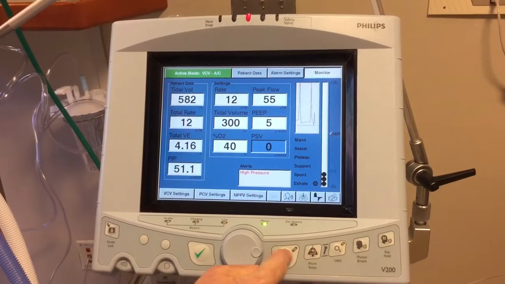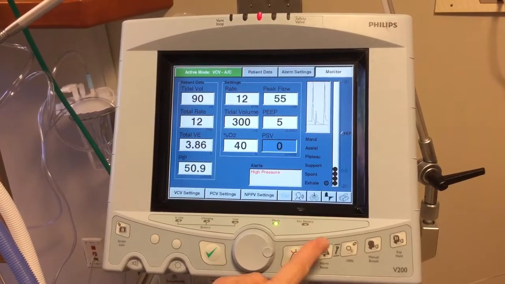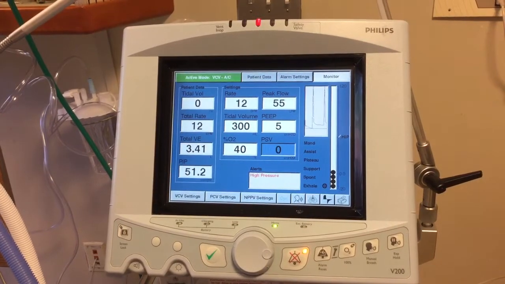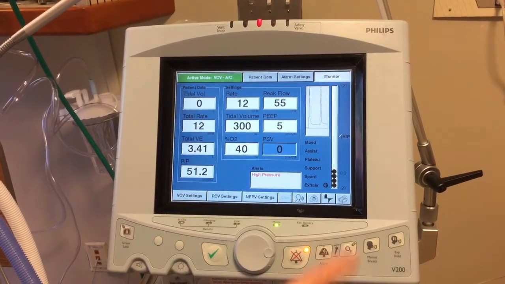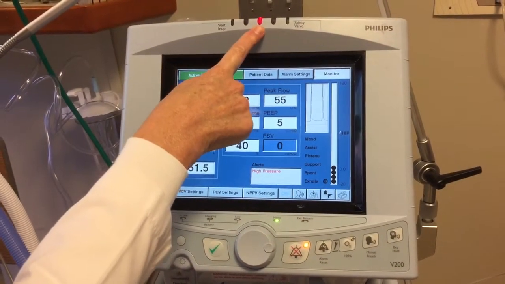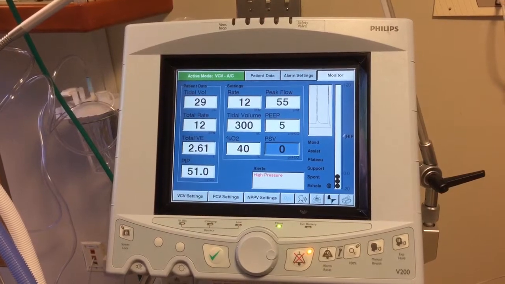Whenever it highlights in red, it means it's a high priority alarm. This is the alarm silence button. If you just hit that button, it will turn off the audible alarm. However, it will keep flashing red, high priority, until the alarm situation is corrected.